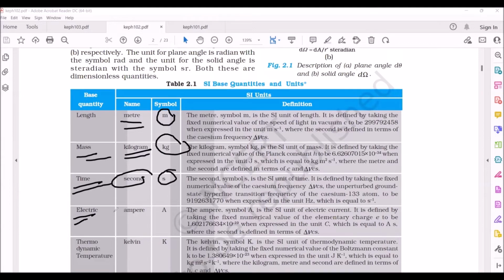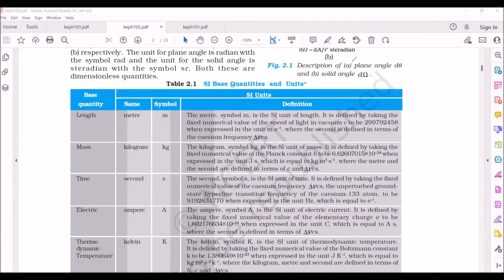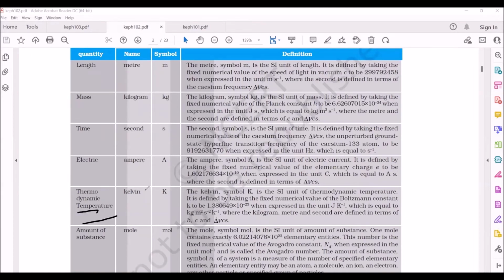But for electric current, the unit is ampere. We are representing it with capital A because ampere is the name of a scientist. Similarly, the temperature unit is Kelvin. We are representing it with capital K because he is a scientist.